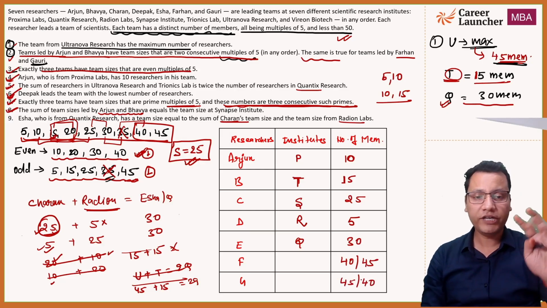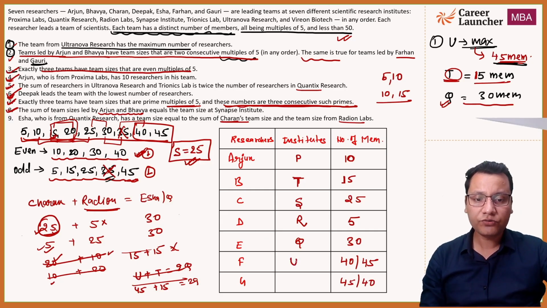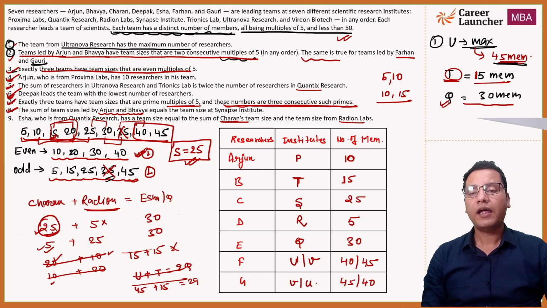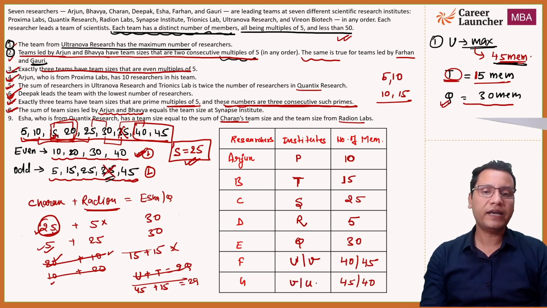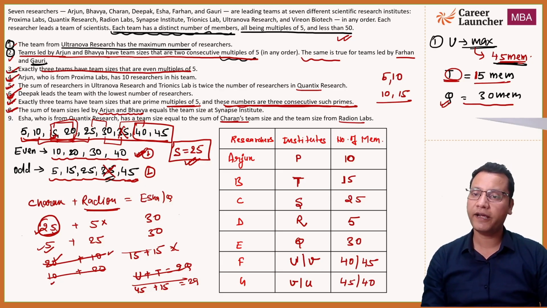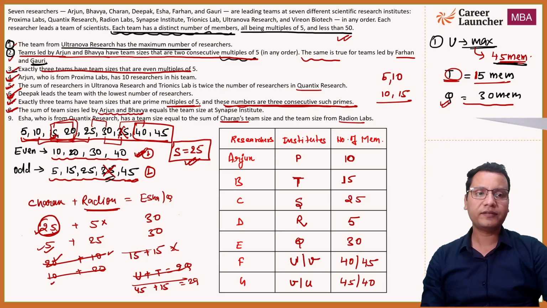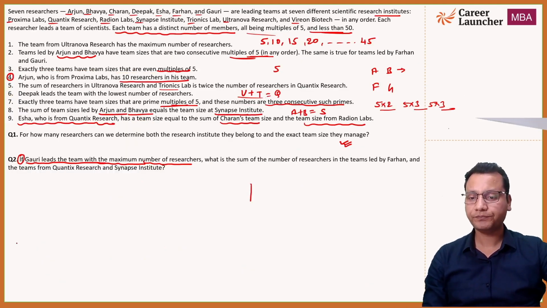Now we are left with only two companies or 2 institutes, which is U and V. So F will be either U or V, or this will be V or U. This was the complete data provided to us and based upon that हम लोगों ने ये table frame करा है. ठीक है, based upon this table, let's try to solve the questions of this set.